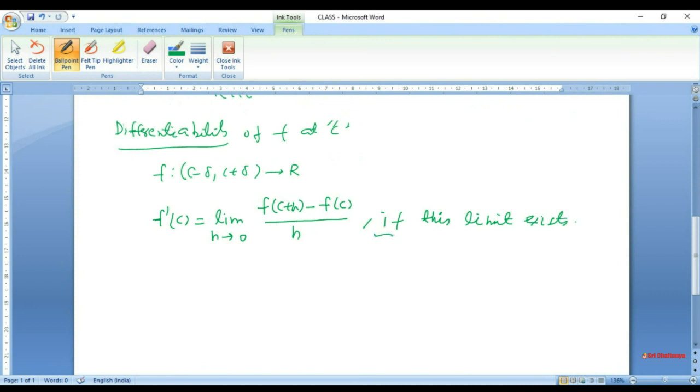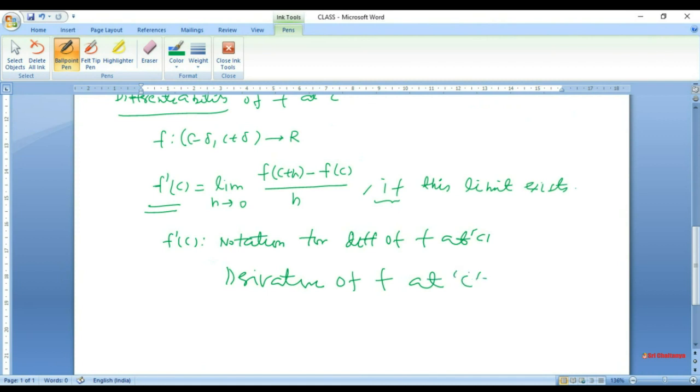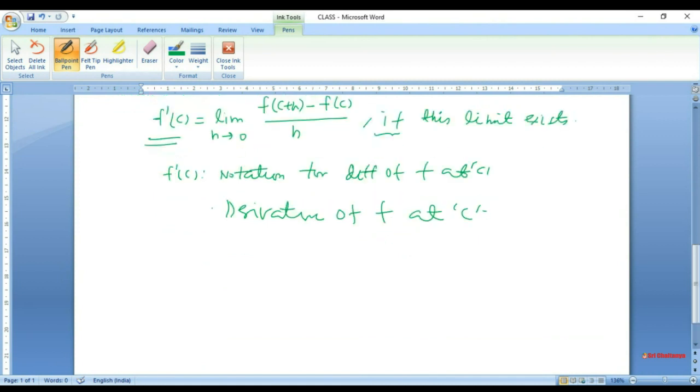So this writing of f prime c is provisional. We are saying that f prime c is equal to this limit if this limit exists. And the moment this limit exists, then f prime c is just the notation for differentiability of f at c. It is called the derivative of f at c. So this is the kind of thing f prime c.